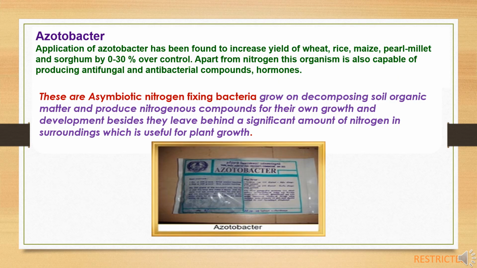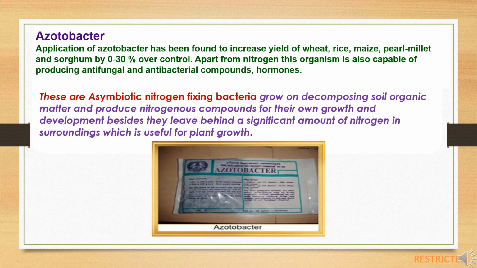Second biofertilizer is azotobacter. Application of azotobacter has been found to increase yield of wheat, rice, maize, pearl millet and sorghum by 0 to 30% over control. Apart from nitrogen, this azotobacter is also capable of producing antifungal and antibacterial compounds and hormones.